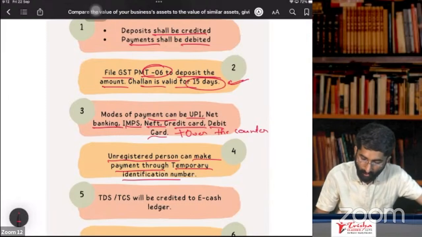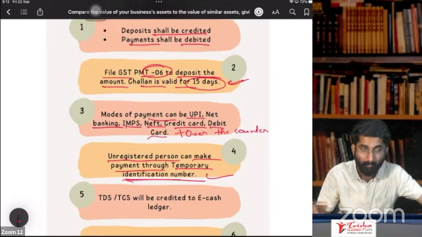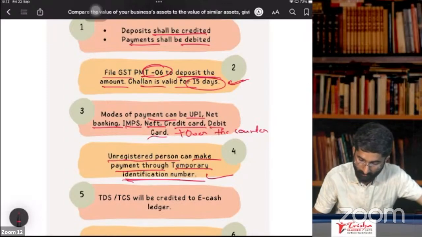In some cases, you have to pay the amount. Even though you are an unregistered person, you have to pay the amount. So in that case, sir, how to pay, sir? No worries. You will get one temporary registration number. Temporary identification number is available. By that temporary identification number, you can go for paying that amount.